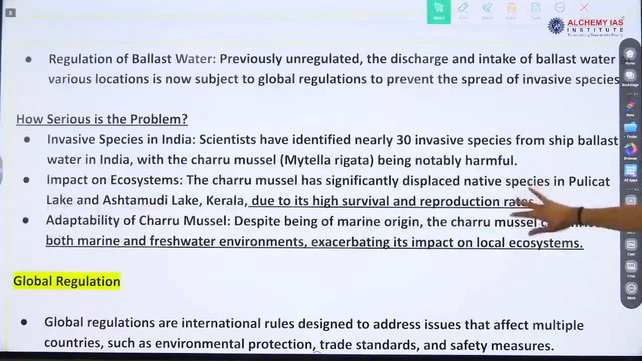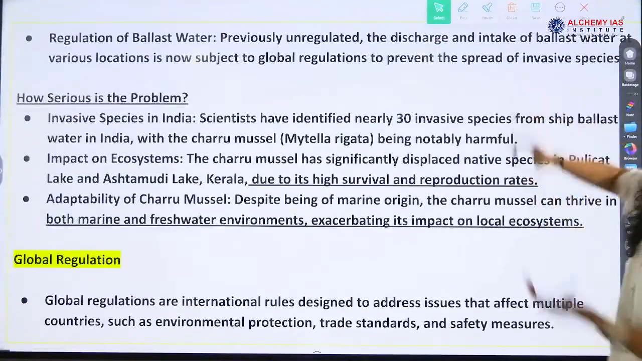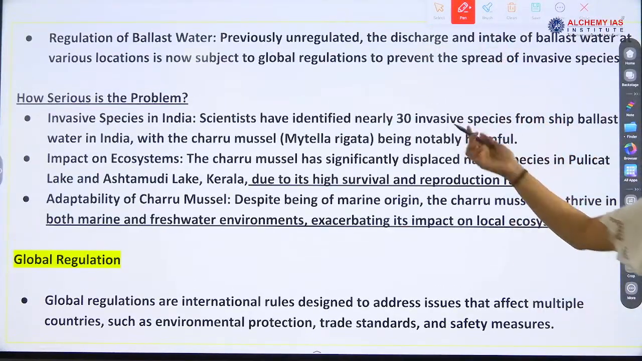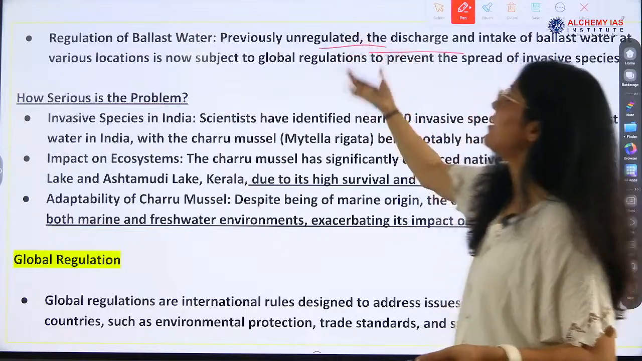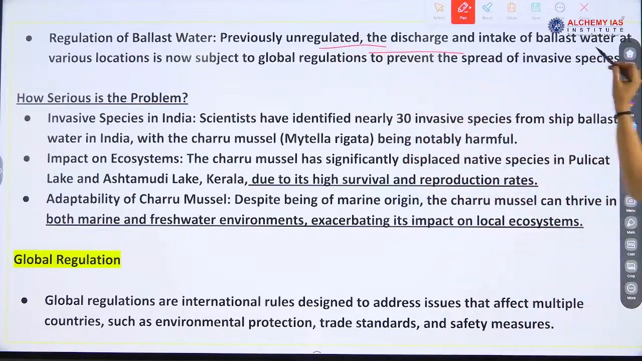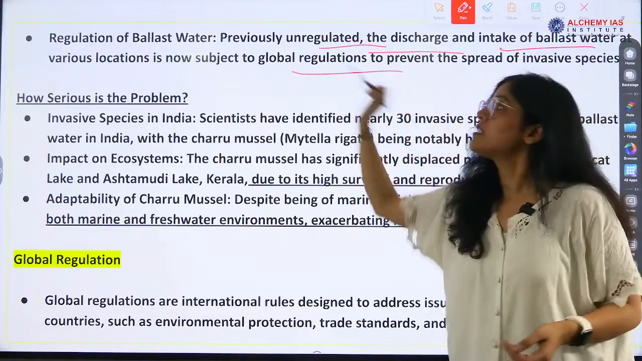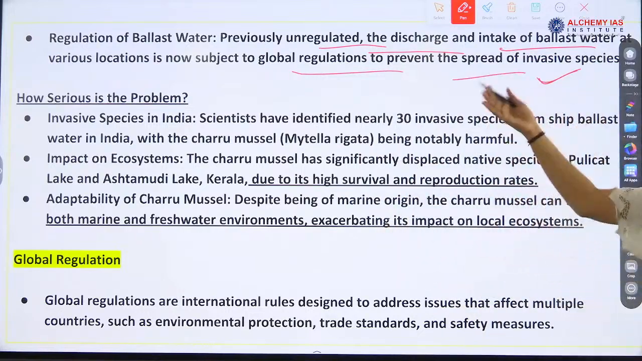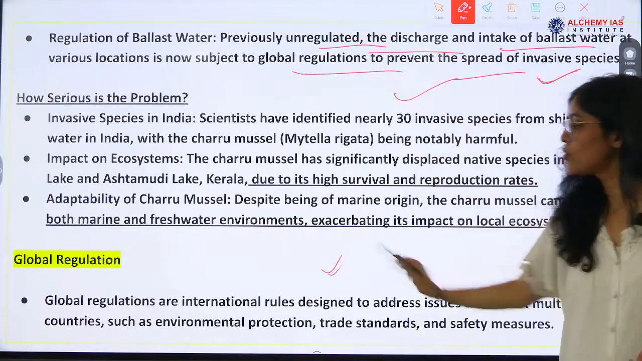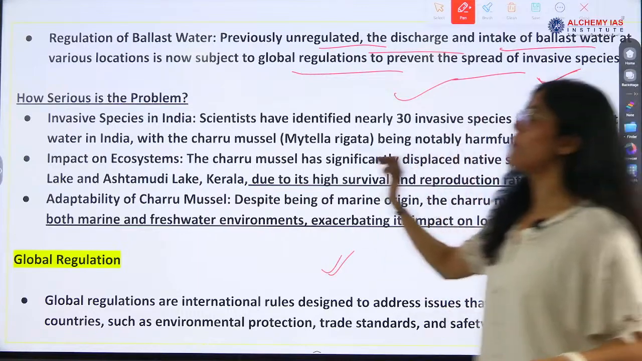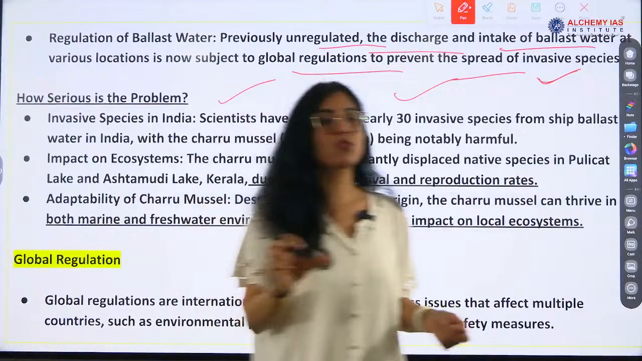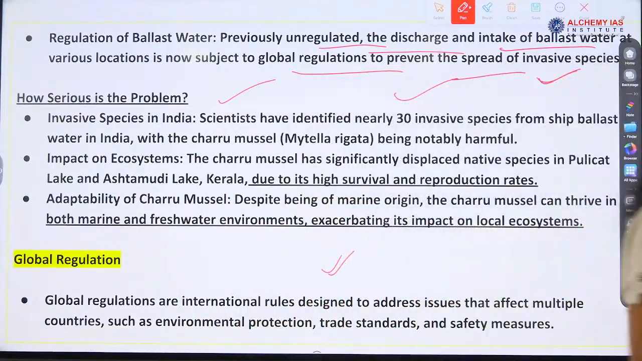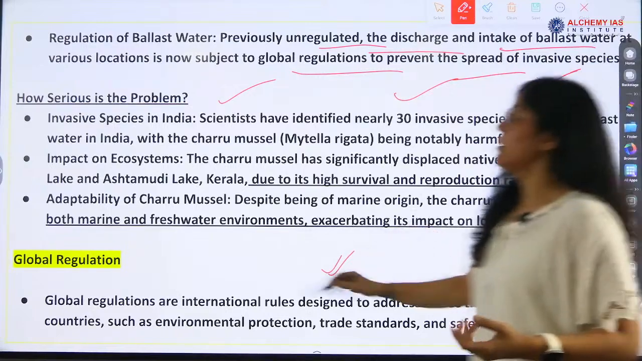Regulation. So it is regulated also because ecological imbalance is created. Previously unregulated, the discharge and intake of water at various locations is now subjected to global regulation. These are the laws, global regulation. Now what is the problem? First we have to know the problem associated with this ballast water and then global regulation. What are the laws that are made?